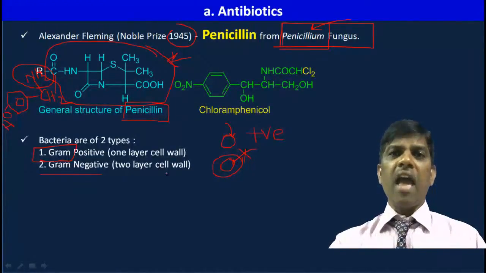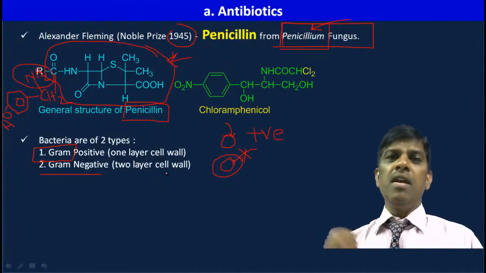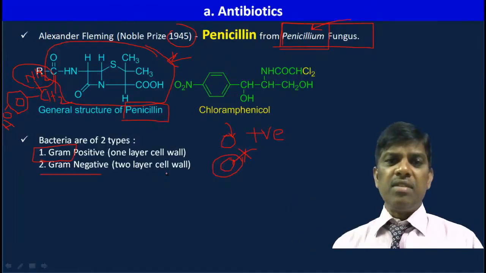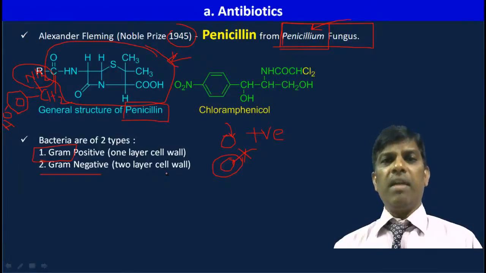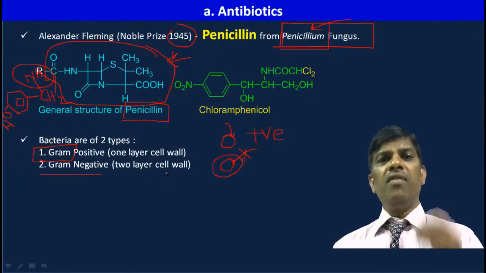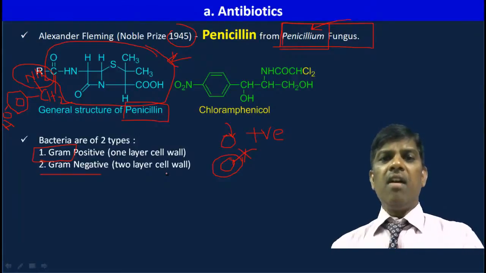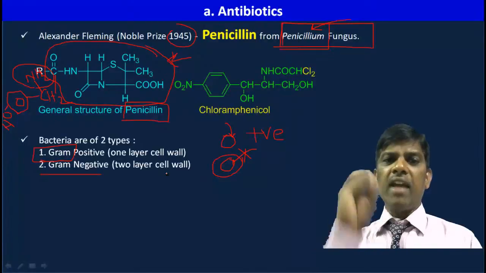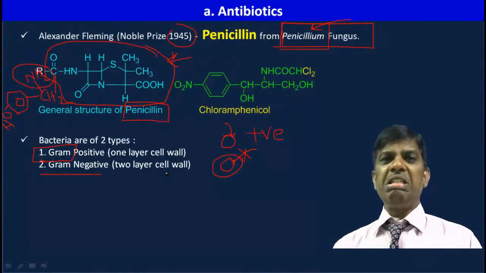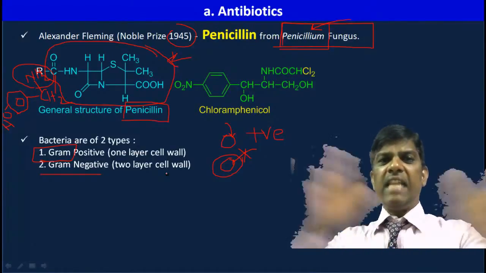So the bacteria having two layers are very strong bacteria, and they are going to make you diseased. So if you are infected with gram-negative bacteria, you are going to suffer for a long time, right? There are very few medicines available to treat or get rid of these gram-negative bacteria. Among them, penicillin is one of the medicines that specifically acts on gram-negative. It is a deadly poison that easily enters into the bacteria and kills.